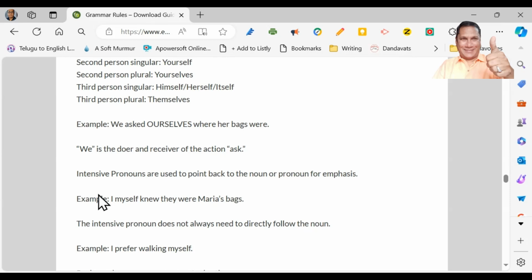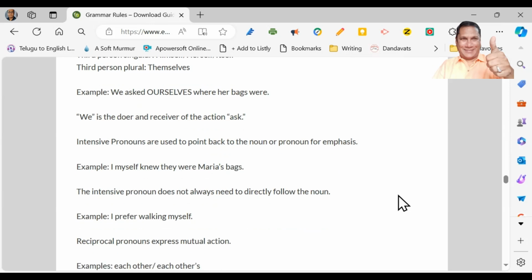And now, intensive pronouns are used to point back to the noun or pronoun for emphasis. This is called intensive pronouns. We are giving emphasis on the noun. Then it is called an intensive pronoun. So, I myself knew they were Maria's bags. So we can say it gives emphasis on my action. I myself knew they were Maria's bags. The intensive pronoun does not always need to directly follow the noun.